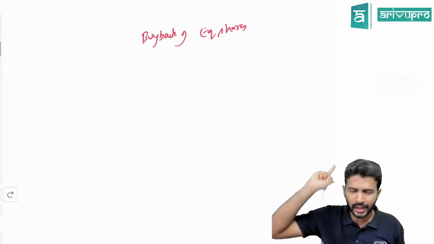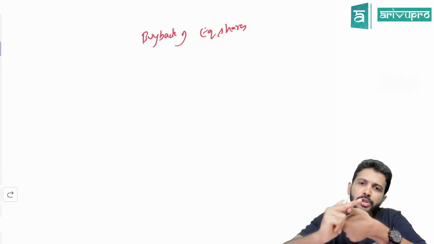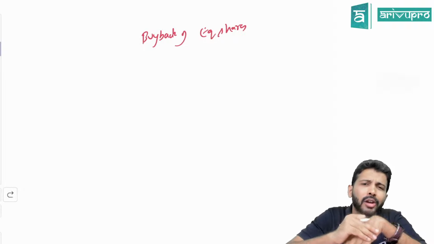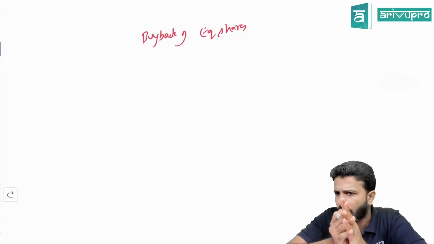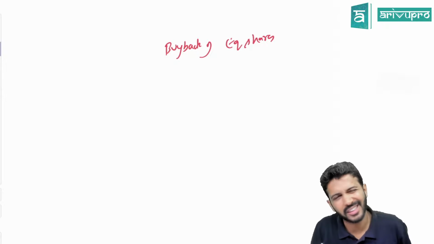Are we okay? That will come in your group 2. Redemption of debentures and redemption of preference shares is there in your group 1. Buyback of equity shares is there in your group 2 accounts. So it's just a name given. That's all.